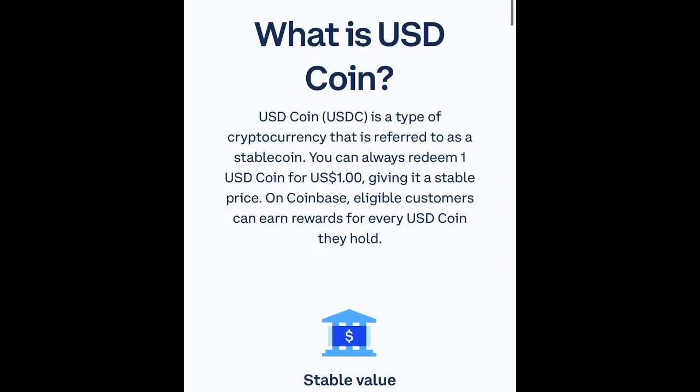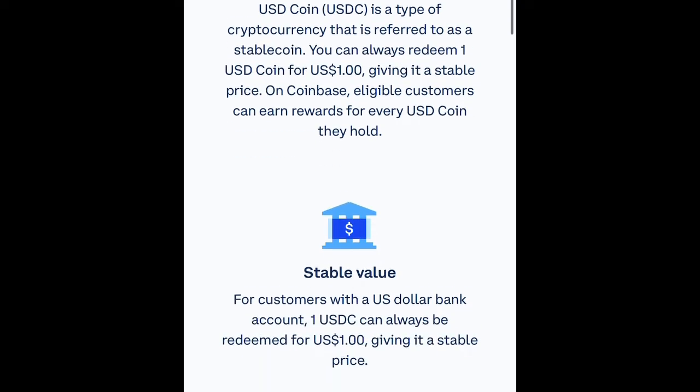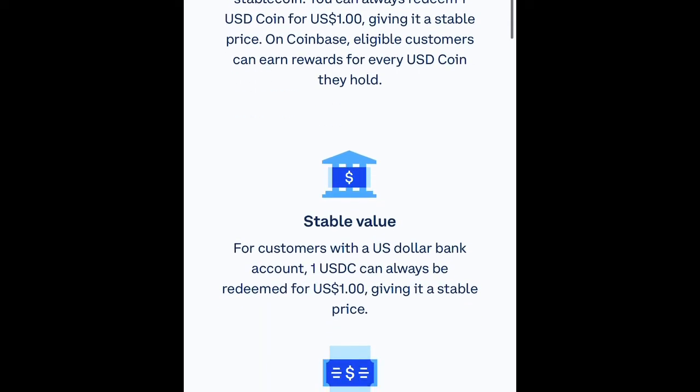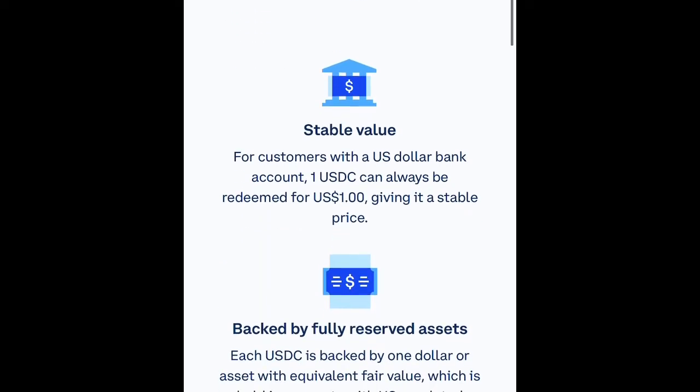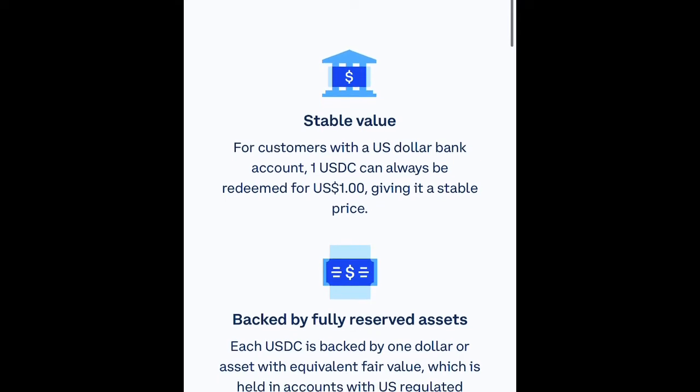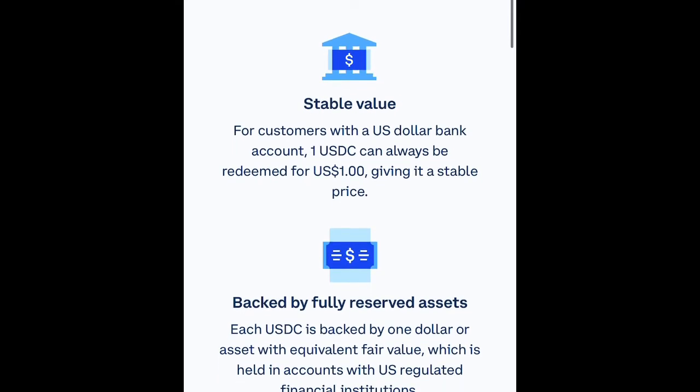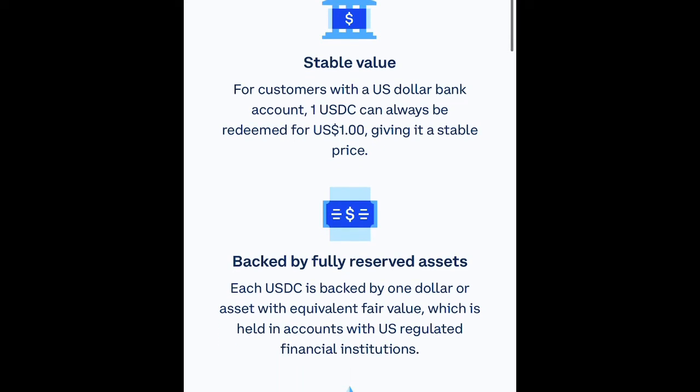And there is $52 billion worth of USDC in circulation. With the USDC, it keeps that stable value. So customers with a US bank account, a US dollar bank account, can always move that 1 USDC from Coinbase to their bank account for that $1.